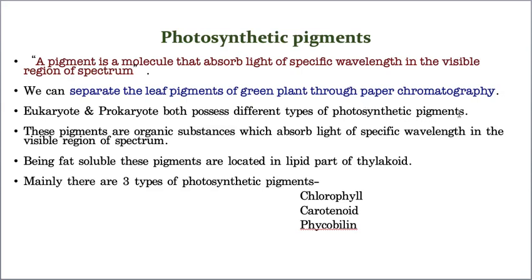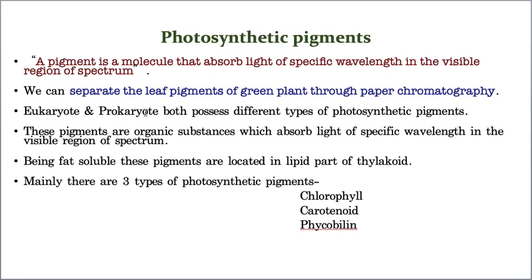This is the best technique by which you can separate various photosynthetic pigments present in the thylakoid membranes of chloroplast. One important point you need to understand is that both eukaryotes and prokaryotes have photosynthetic pigments, but they are different. Prokaryotes have some types of photosynthetic pigments, whereas eukaryotes have other types. This is one of the important points you need to understand.